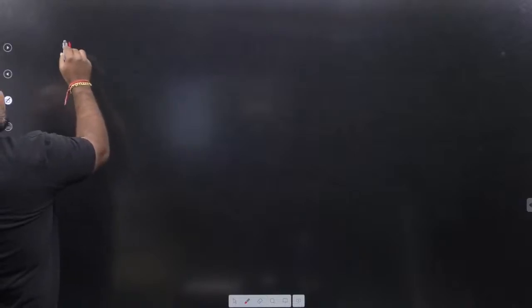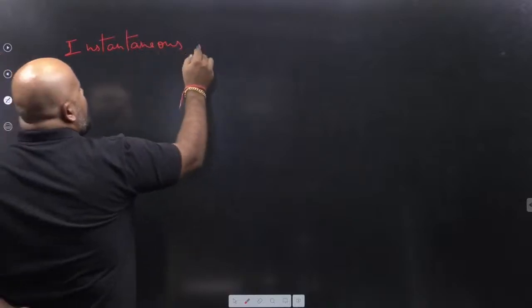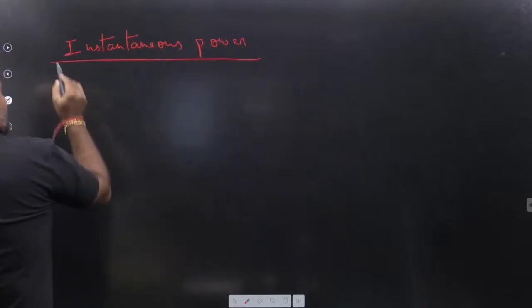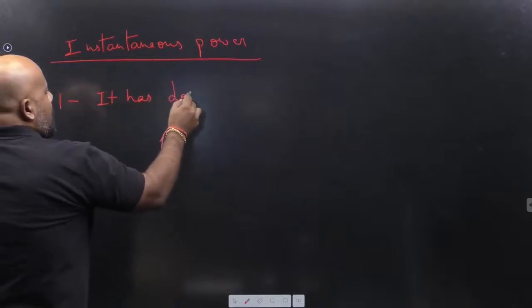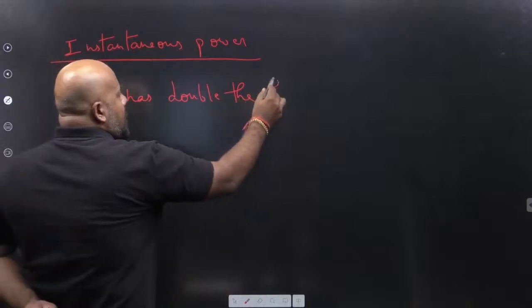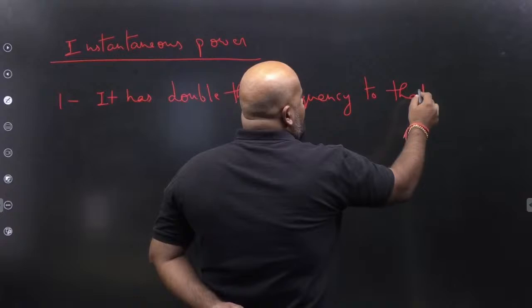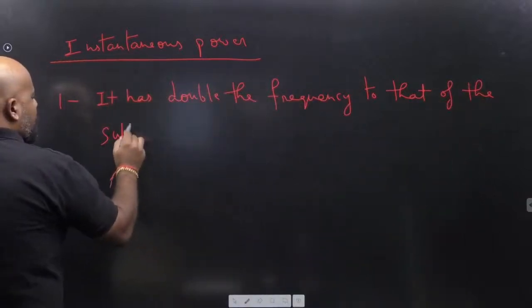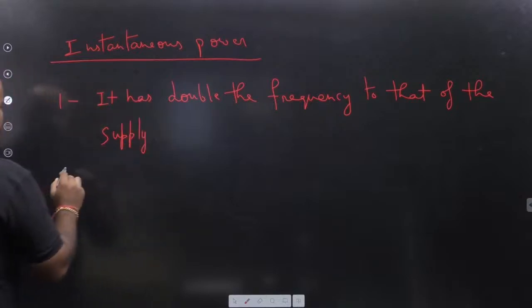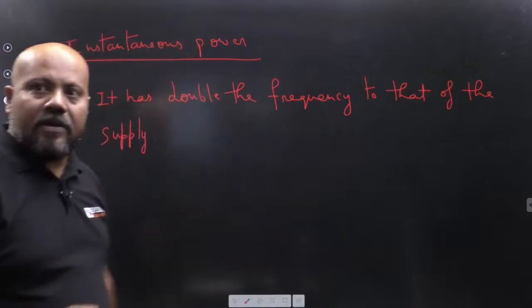So some important information about the instantaneous power: it has double the frequency of the supply frequency. The instantaneous power has 2 times the frequency of the supply.